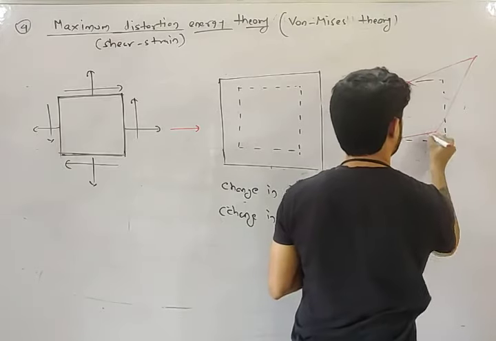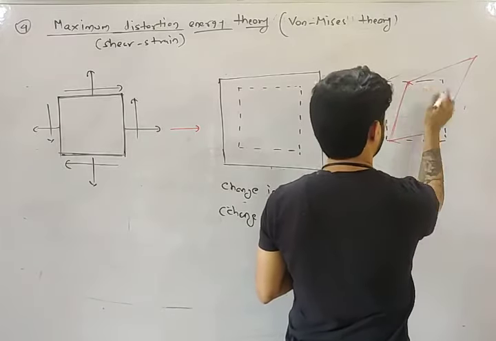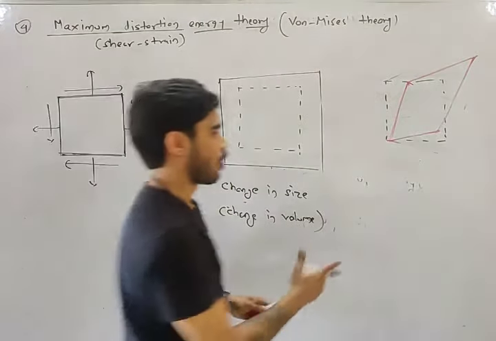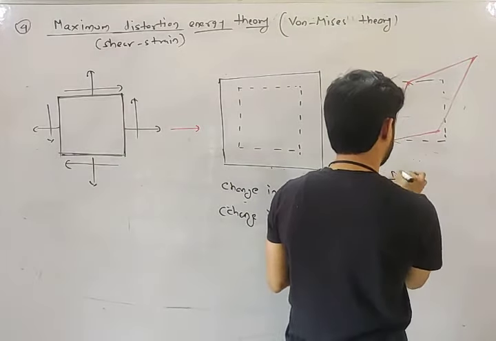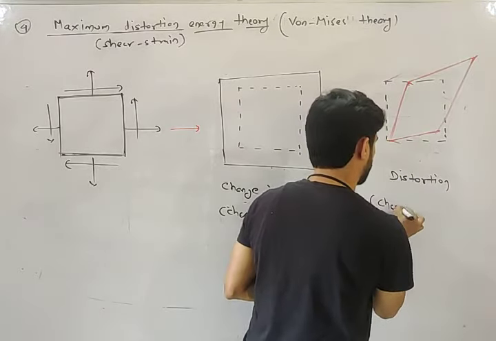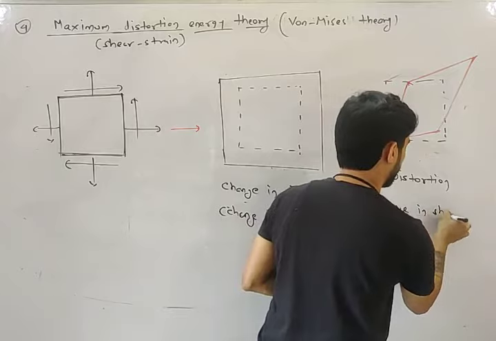It will be distorted like this. This is what is known as distortion, or my friend, it is also known as change in shape.